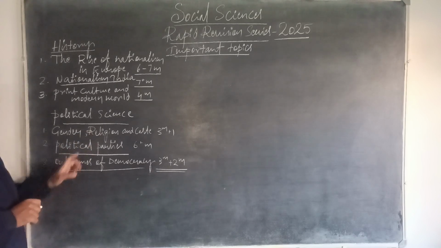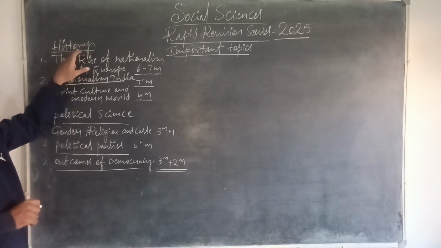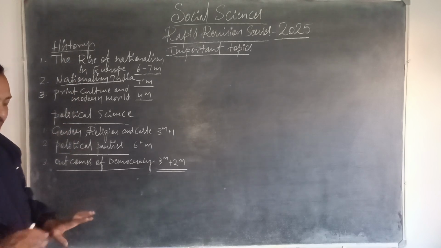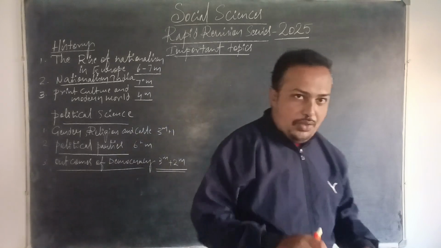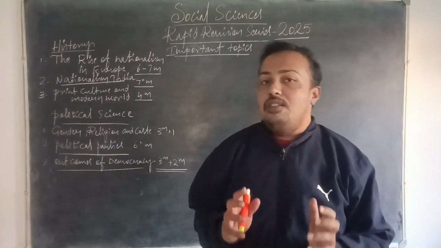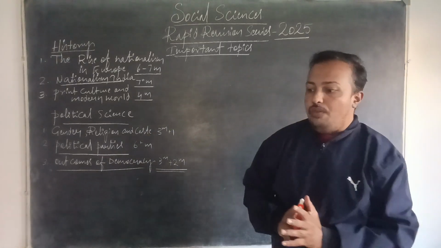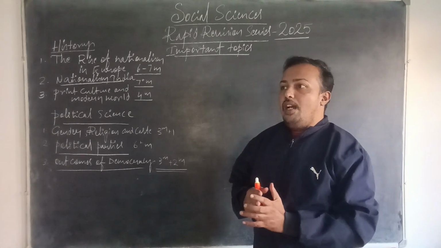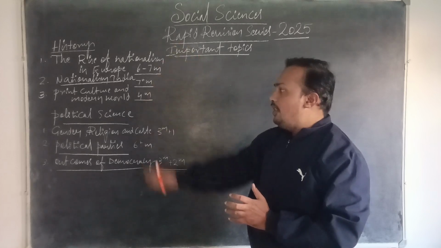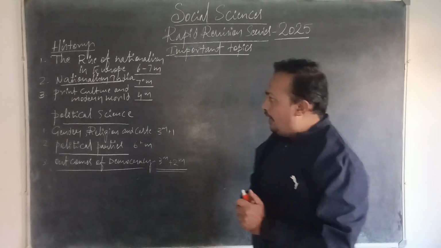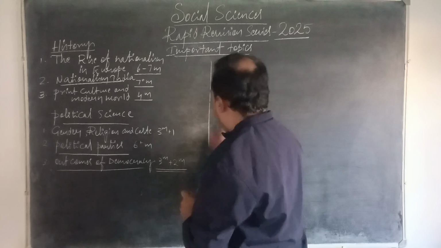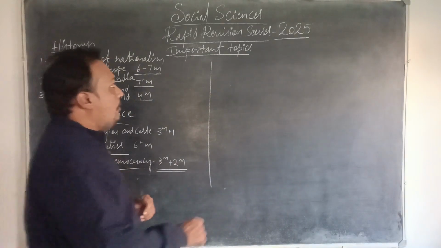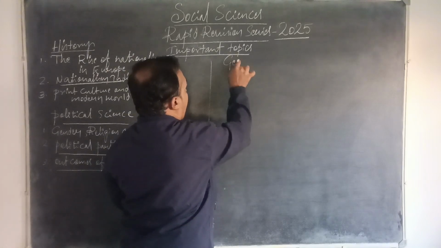So I have just covered 6 chapters here: from history it is 3, from political science it is 3. I am not saying not to study the remaining chapters. They should be studied to catch the 1 mark and 2 marks questions. But for major questions, 3 marks, 5 marks and even multiple choice questions, are concentrated in these chapters. Let us take the next one after political science. We move to geography. Let us see which are the important chapters in geography.